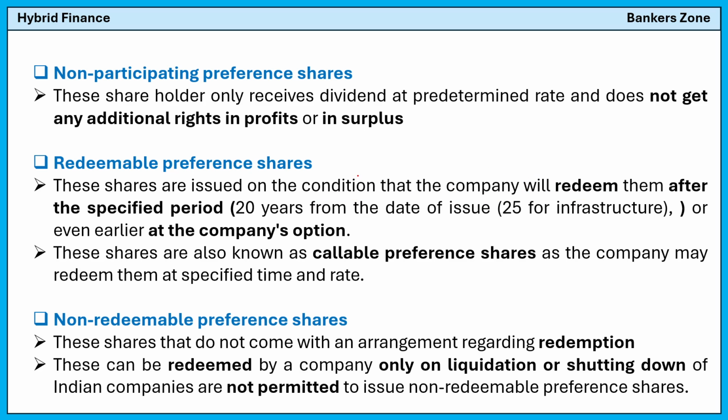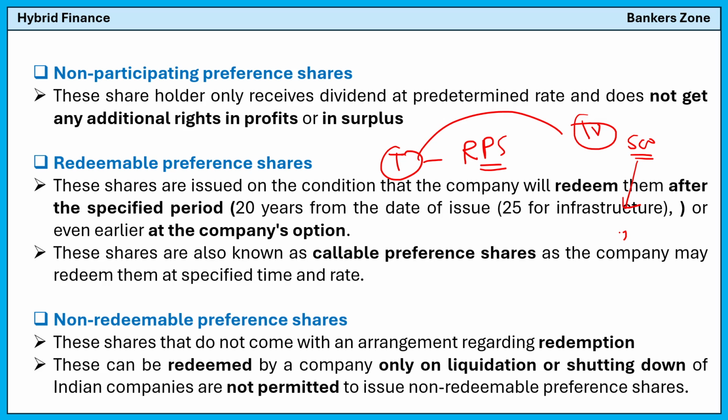For example, say Tata will issue a share called a redeemable preference share. So you know after 20 years the value of the Tata share will obviously be high. Currently it is at say 500. After 20 years you are confident that it can reach up to say 10,000. So in that way, you will purchase the redeemable preference share.